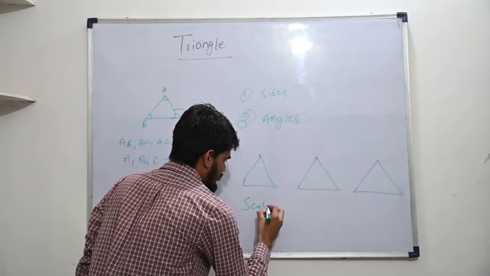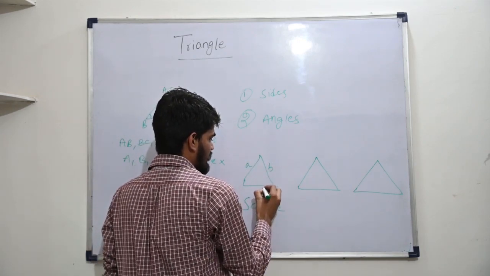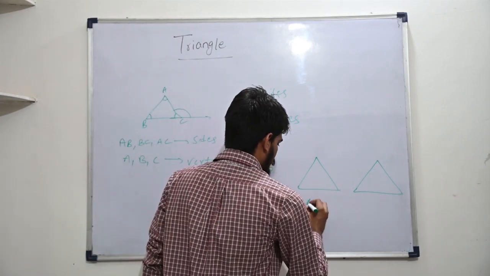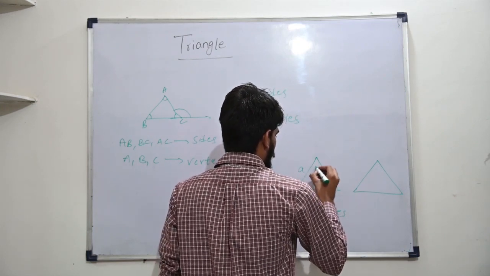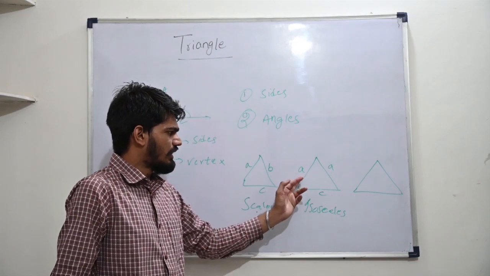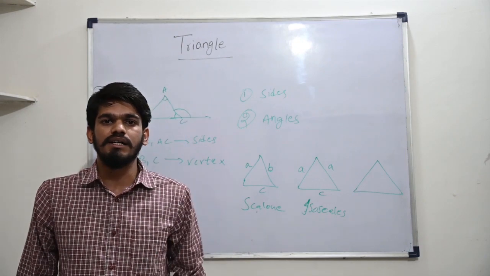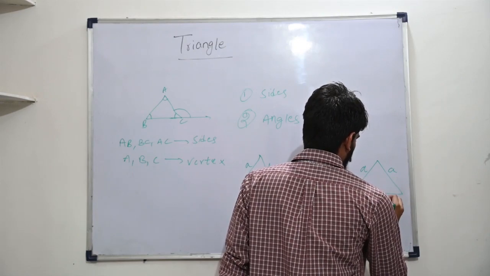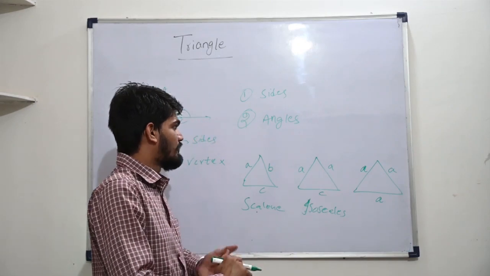This is a scalene triangle. In this triangle, all 3 sides are different. Let's say this is side A, this is side B, and this is side C. All 3 are different, so it is known as a scalene triangle. When we have 2 sides of a triangle equal, let's say this is A and this is also A, and the third side is different, only 2 sides are equal, A and A, this is known as an isosceles triangle. And when all 3 sides are equal, A, A, A, it is known as an equilateral triangle.